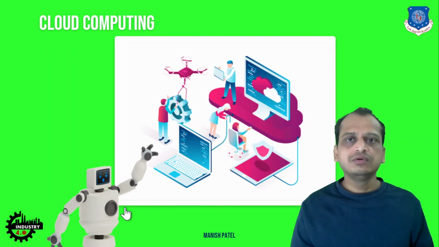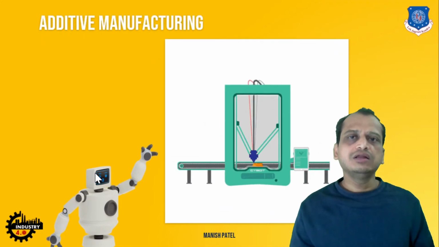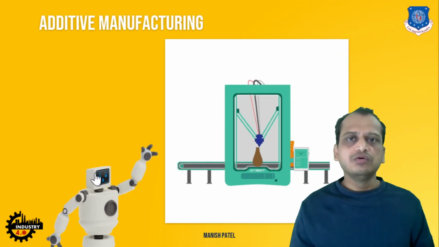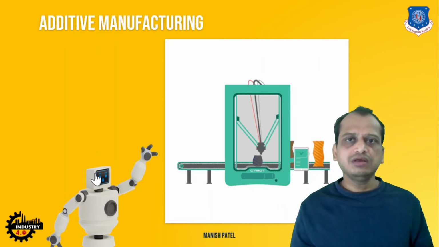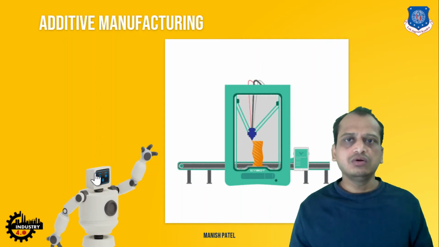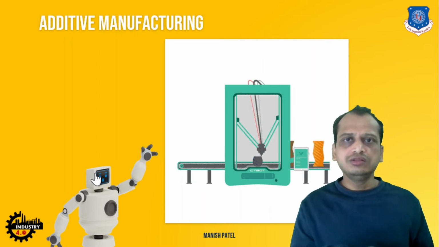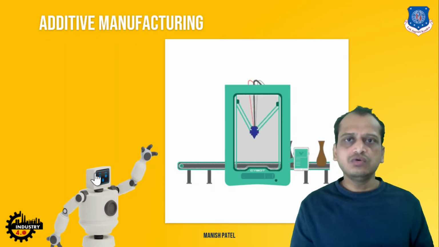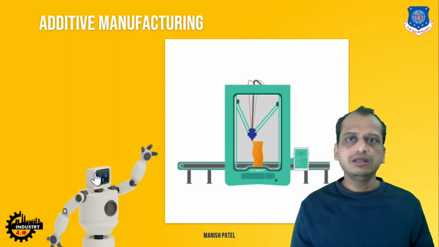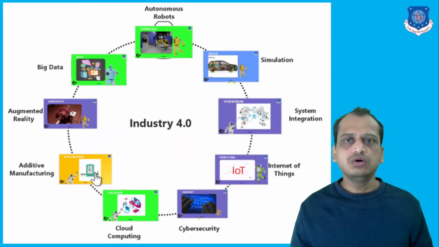derived right now, right? So another technology is additive technology, or you can say additive manufacturing technology, 3D printing technology, right? Where if a very short span of prototyping is required, then you can use this rapid prototyping methodology, or additive manufacturing. Rather than the material being removed in this method of manufacturing, you add the material, right? In a very short span of time you can build the prototype. Again, it's a key component of Industry 4.0.